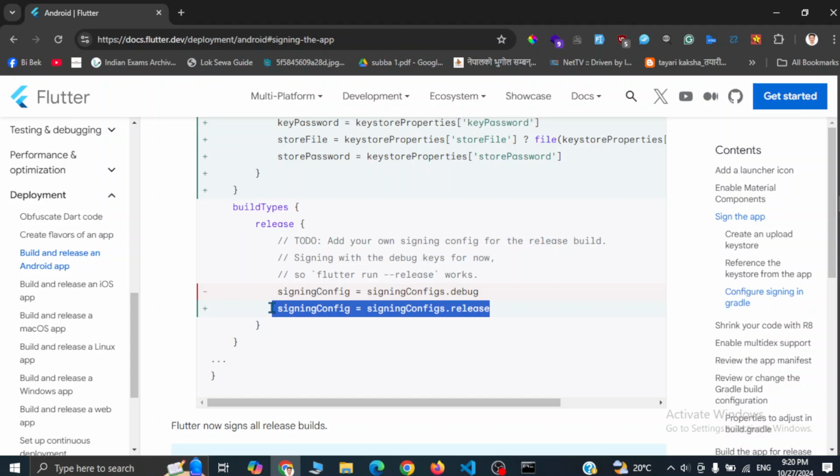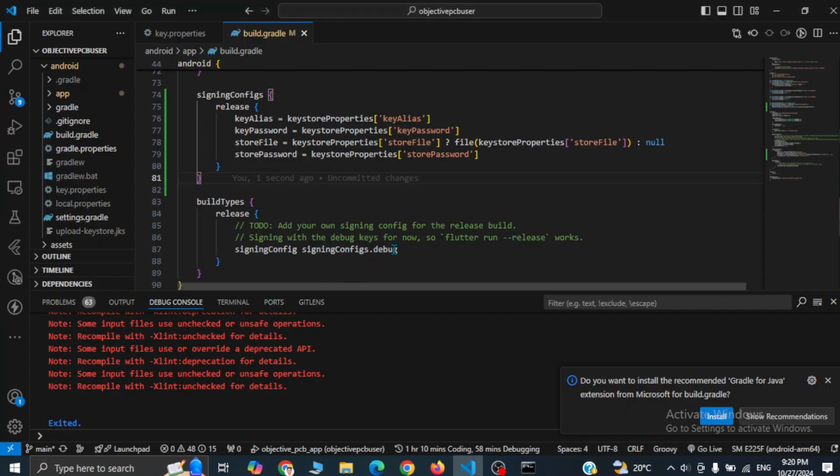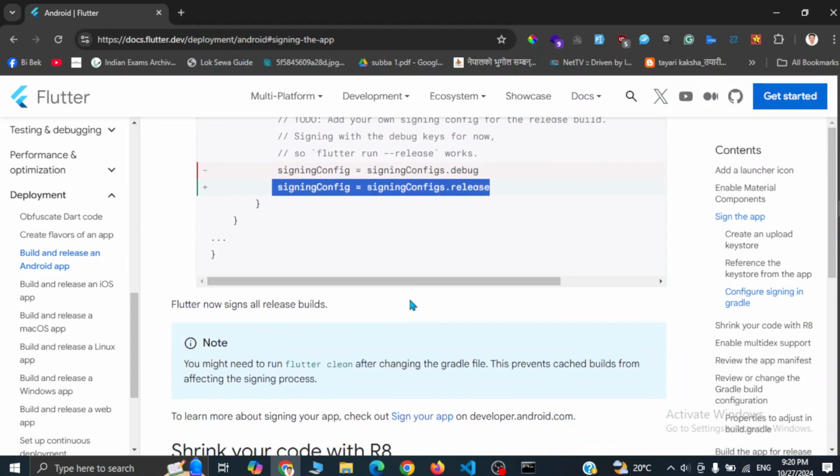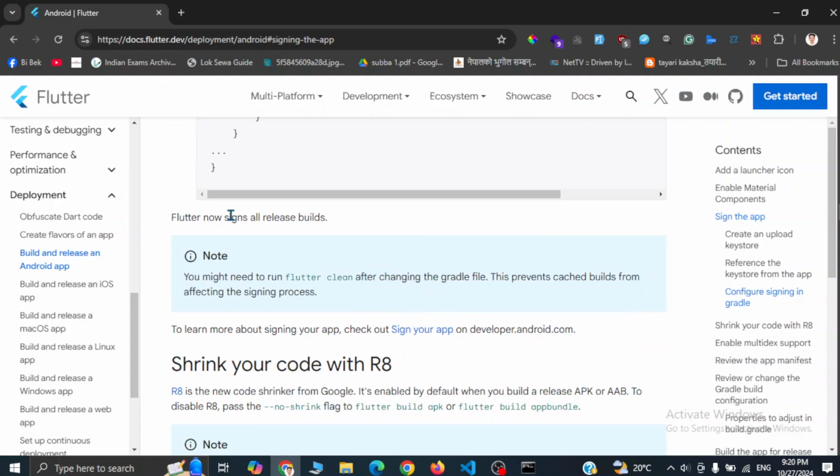I'll simply replace that debug line with the release line. That is line number 87 in my current file. Okay, signingConfigs.release. Now Flutter will sign all the release builds.